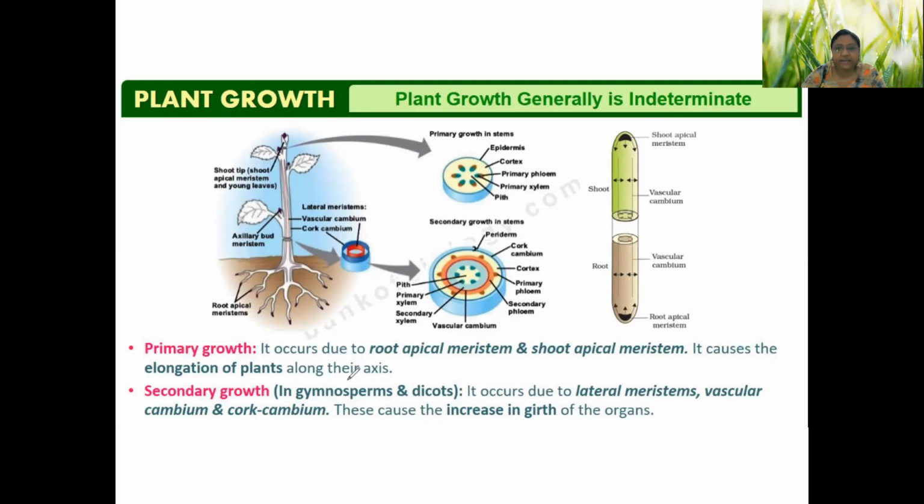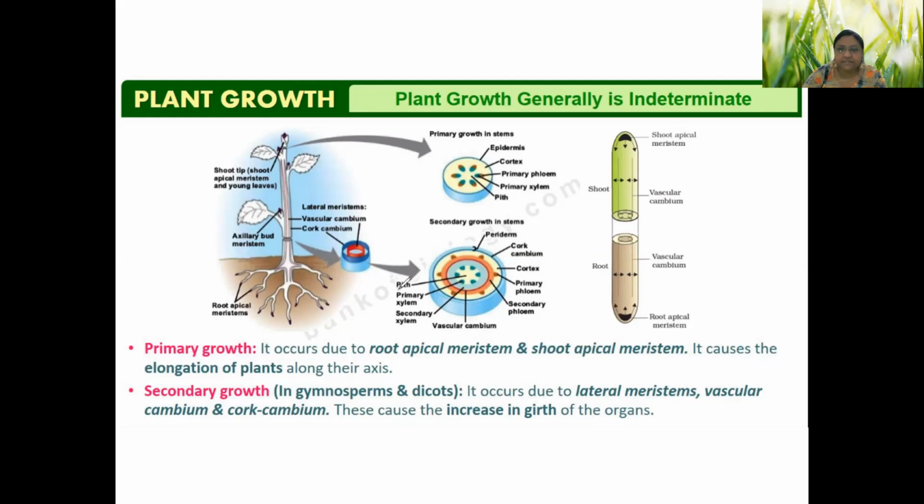Apart from that, there is vascular cambium, which is present in between the xylem and phloem, and cork cambium. Cork cambium is present in the outer part of the root and stem, and they are also responsible for increasing the girth, that is the diameter of the stem.